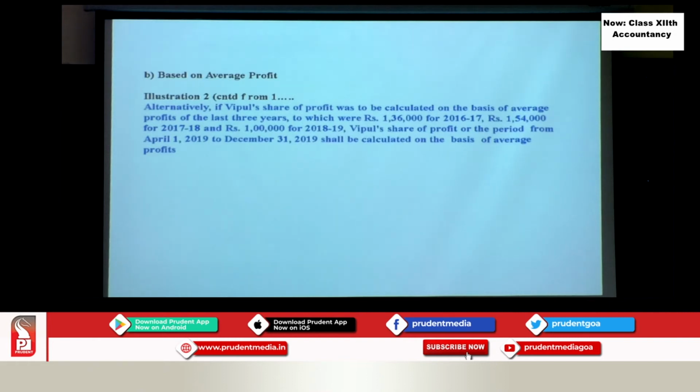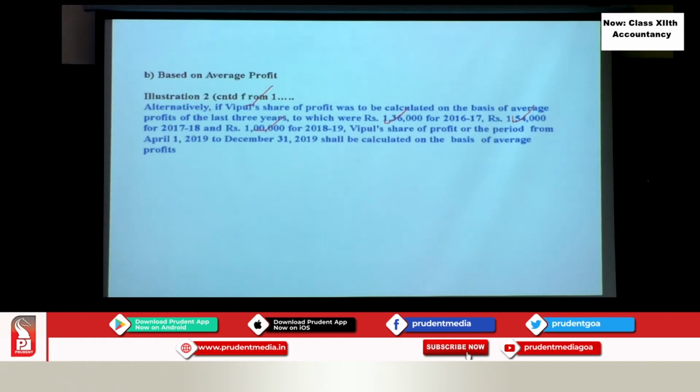Past 3 years: 1,36,000 for 16-17, 1,54,000 for 17-18, and rupees 1 lakh for 18-19. So that profit is given. Now we have to calculate his share, from 1st April to 31st December, because he retires on that date.